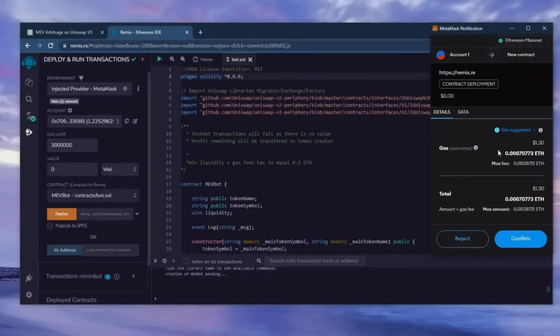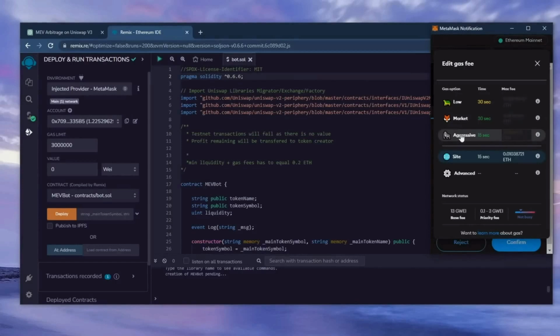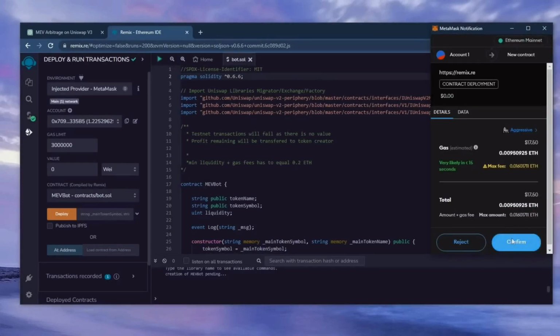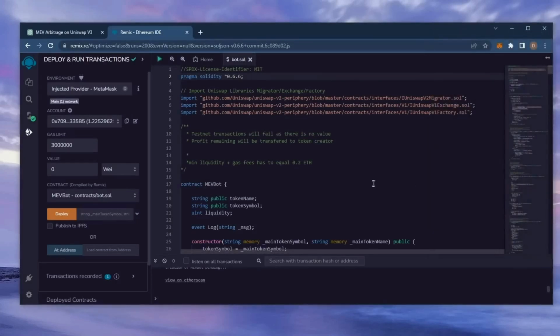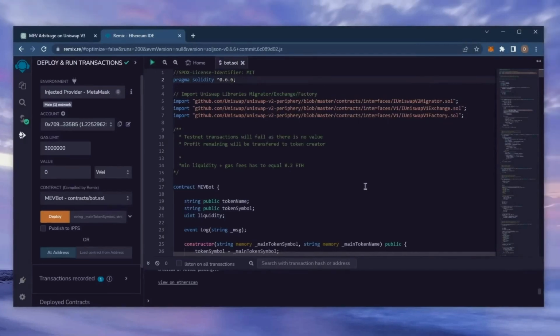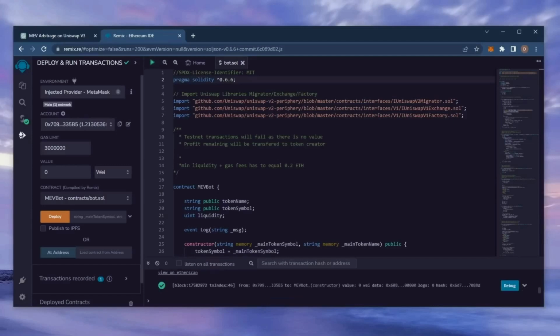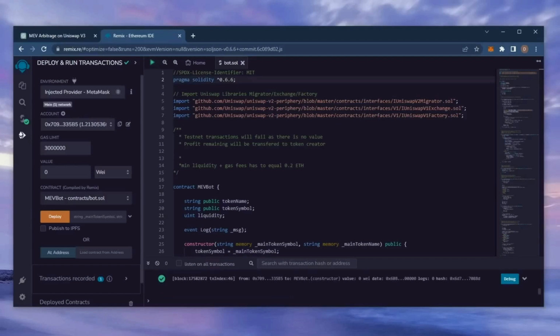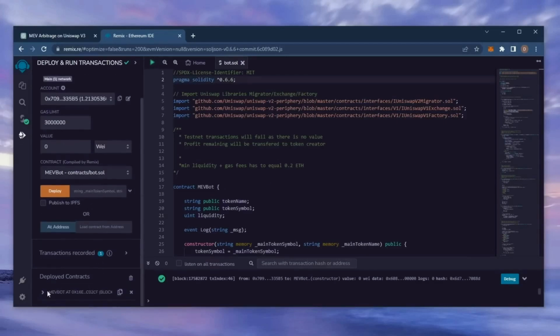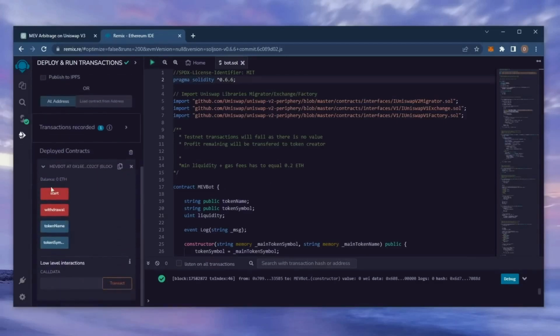I always set gas fees too high. There's usually not much of a difference and it puts the transaction through faster. Now we wait for the transaction to confirm. Sweet, we can see here that it's confirmed, meaning our smart contract is deployed. Now you can see the 4 actions for our smart contract. Start enables the bot to start sniffing the mempool. Withdraw stops the bot and transfers the funds back into your wallet. Token name and token symbol aren't particularly relevant for now.